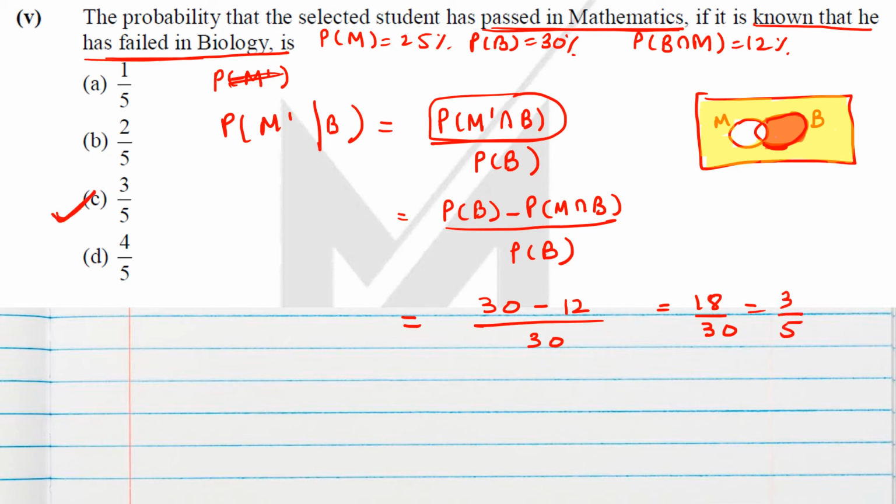Same question, if we want to solve it by Venn diagram. Since we know this is M, suppose this is B. The intersection, this part, is given as 12. Now probability of M is given as 25, probability of B is 30.